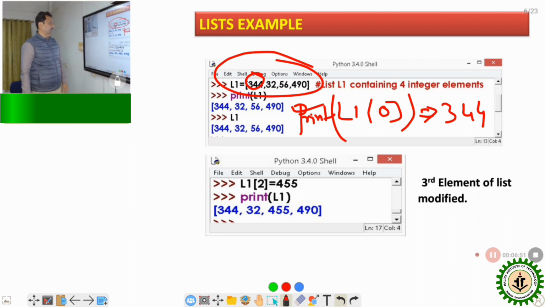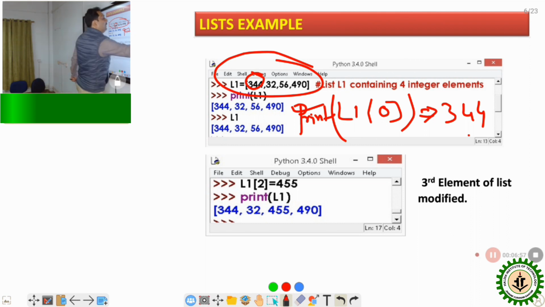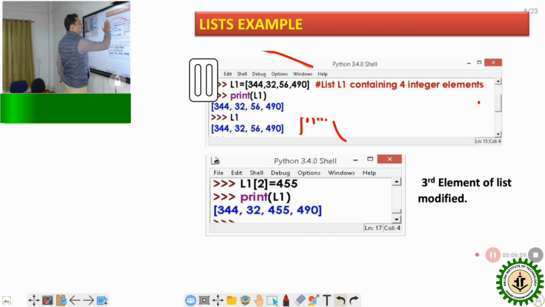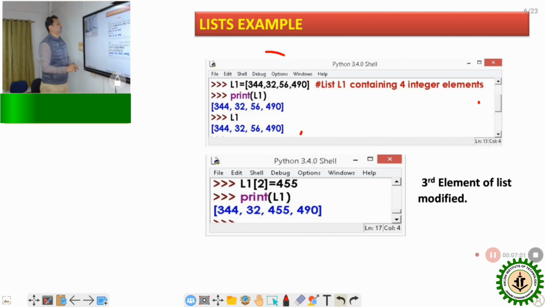Clear? Now, next one is we can also edit this list. How? Suppose this is the list and it contains 344, 32, 56, and 490. Now I want to edit. Suppose this is 0 indexing, this is 1 indexing, this is 2 indexing, and this is 3 indexing.